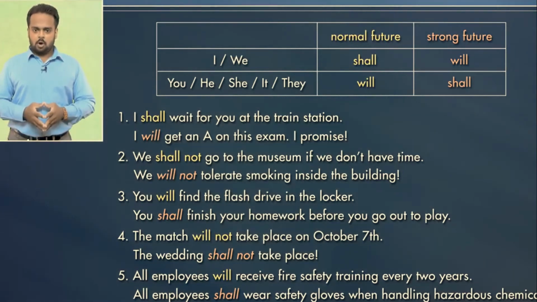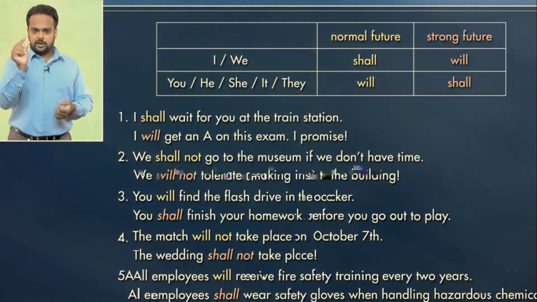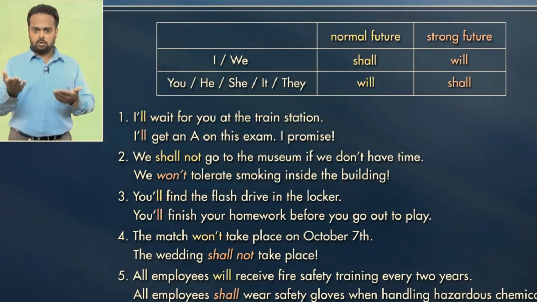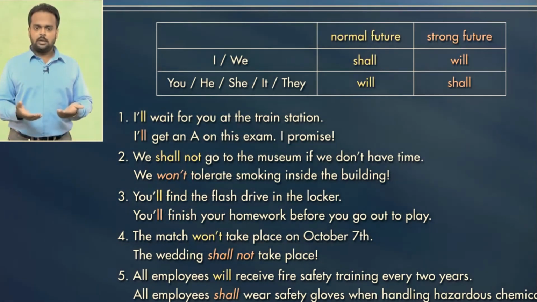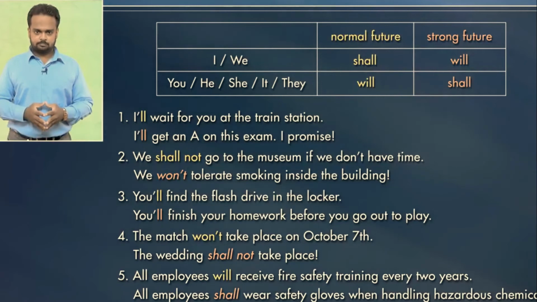Now for all pronouns, I, you, we, they, he, she, and it, you can shorten both will and shall and say I'll, you'll, we'll, etc. Will not shortens to won't. Shall not can be shortened to shan't, but that form isn't really used in modern English. Okay, let's now move on and talk about using will and shall in questions.